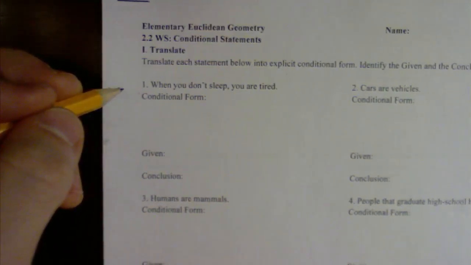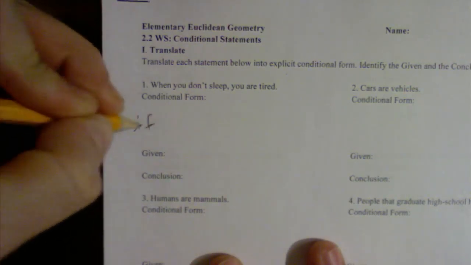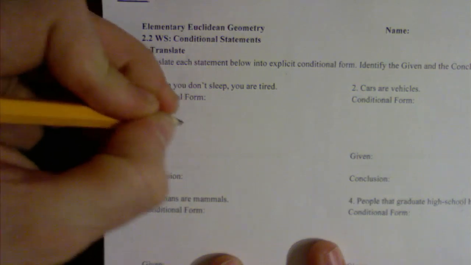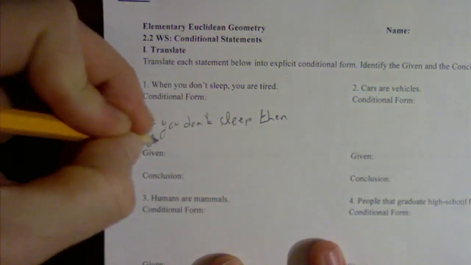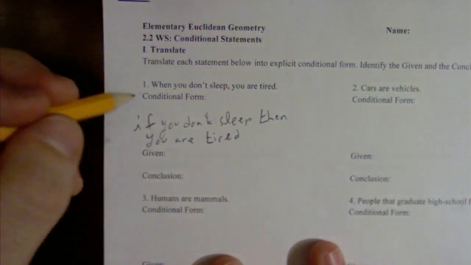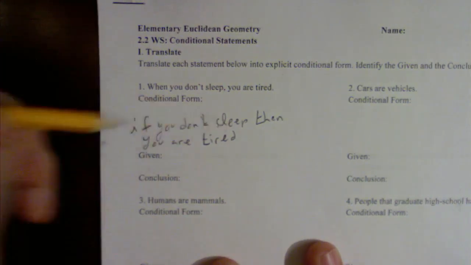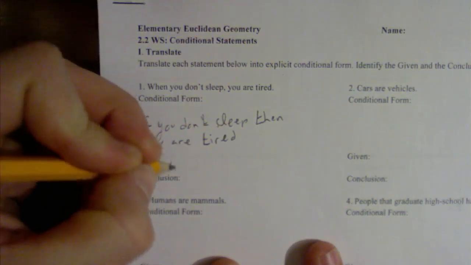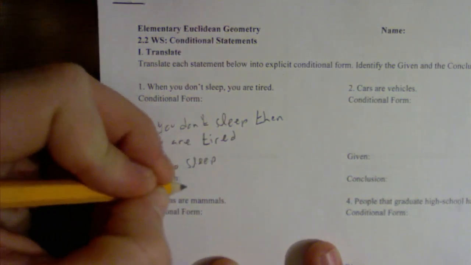Number 1 says, when you don't sleep, you are tired. Well, to put that into conditional form, I need to have if and then. So my given is if you don't sleep, then you'll be tired. Then you are tired. That's it. I took this statement that's just in a regular form that you would say, and I switch it into conditional form. If you don't sleep, then you are tired. Well, the given was no sleep, and the conclusion, when you're given no sleep, the conclusion is that you'll be tired.